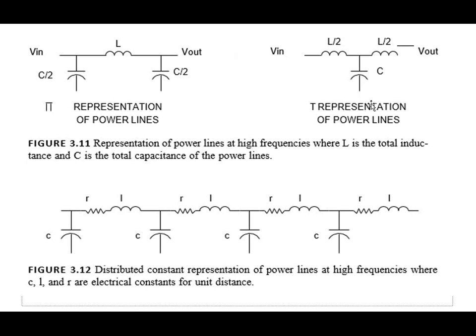Same for the T representation of the power lines. This is the input voltage and output voltage. The shunt capacitance C stays as it is, and the line inductance is divided by 2 on both sides. In the pi case, the shunt capacitance is divided by 2. So this is figure 3.11, the representation of the power lines at high frequencies, where L is the total inductance and C is the total capacitance of the power line.